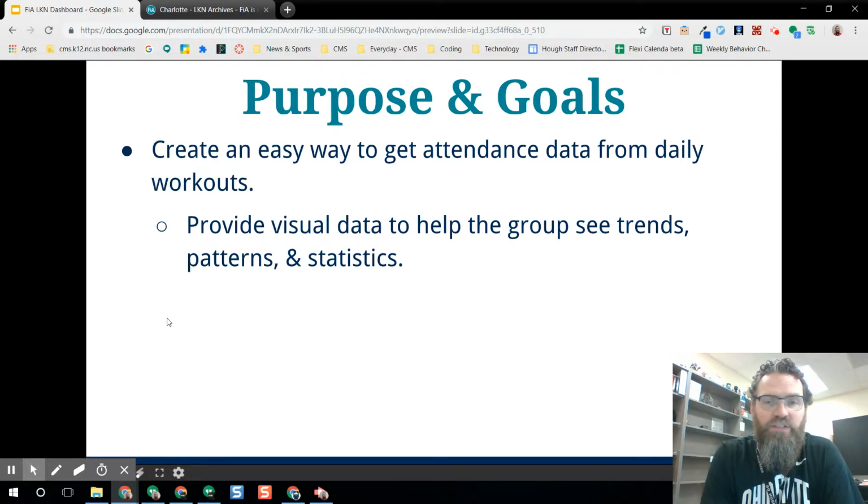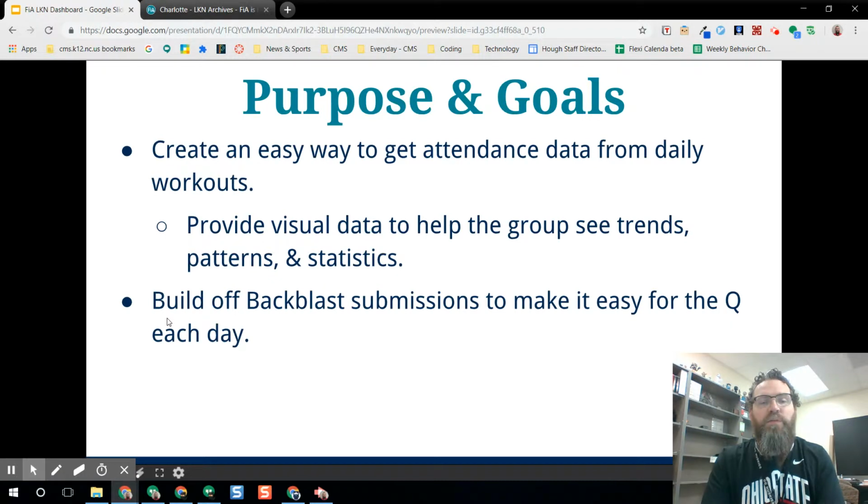And then I also can envision individuals. I know if I was working out and I had something like this that shows me when I've been there and my patterns, I think that would help me be more accountable. The key to the project was to build off what you guys are already doing. I know you are doing those backblast submissions. My goal was to make it easy to pull the data off what the Q submits each day.